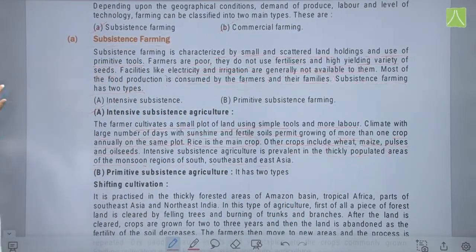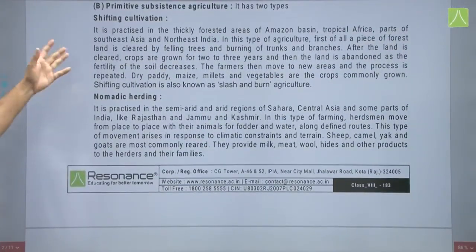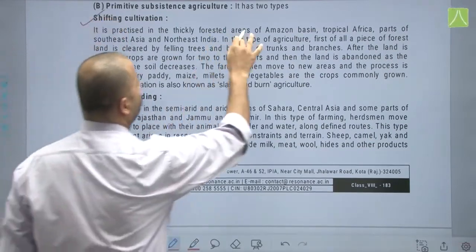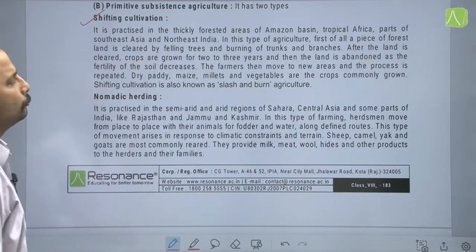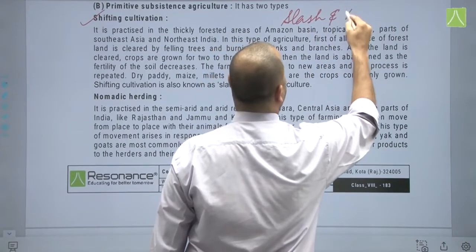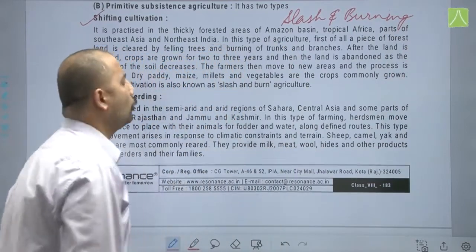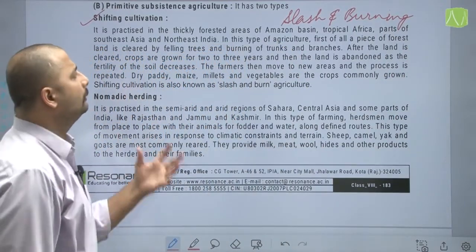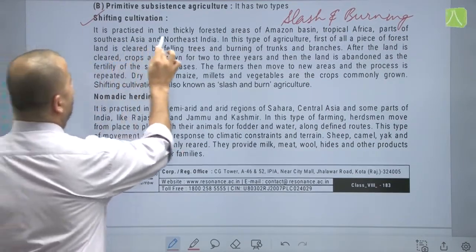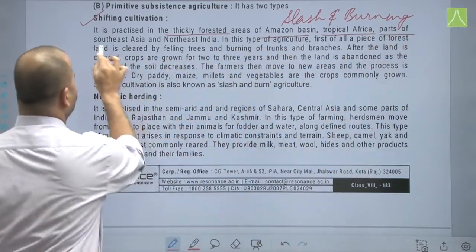Now, moving further, shifting cultivation, primitive subsistence agriculture, that is when you shift from one place to another. This is also known as slash and burn agriculture in many places. Jhooming in many parts of India, that is northeastern parts of India, it is also known as jhooming, and apart from that slash and burn or shifting cultivation. Now it is practiced in thickly forested areas of Amazon basin, tropical Africa, parts of Southeast Asia and Northeast India.